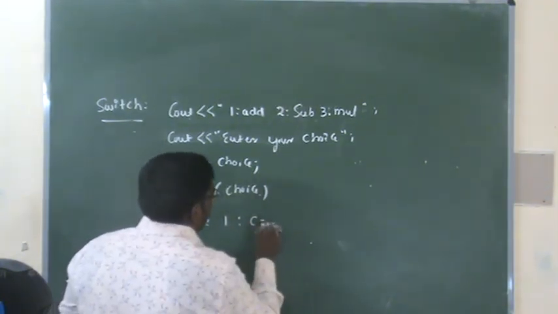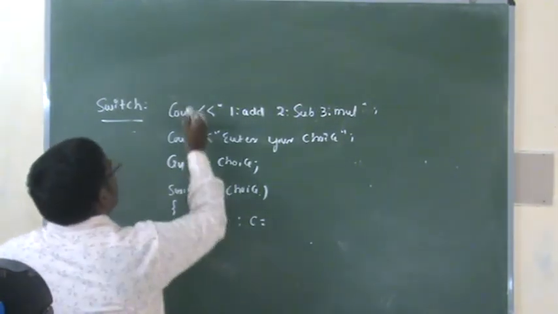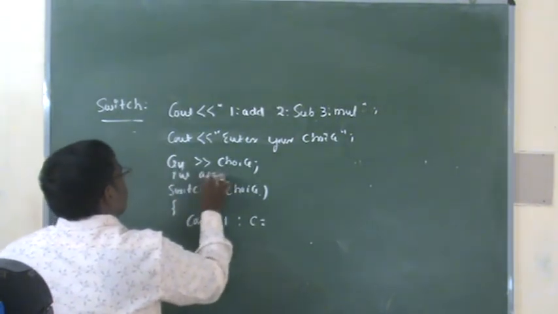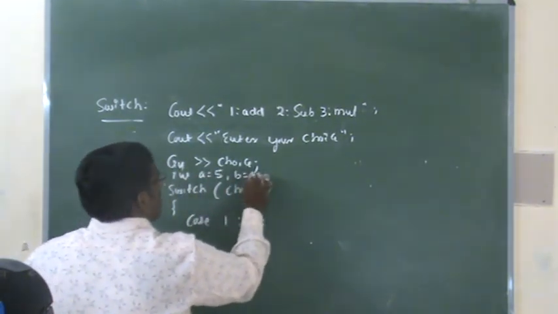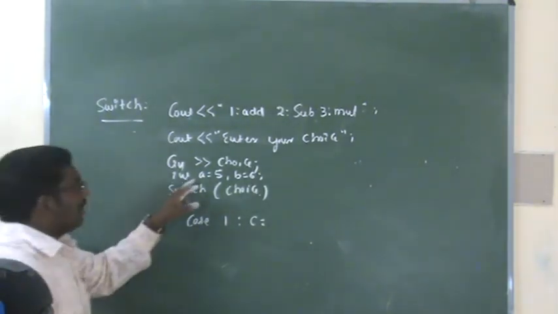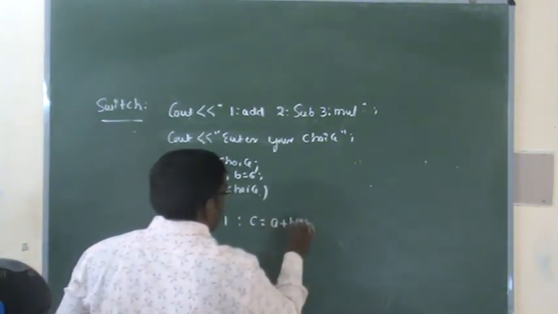Again, here we need to perform which operation? Addition operation. Before that, if you want, we can include int a is equal to 5 and b is equal to 6. Instead of retrieving the values for a and b, just write a is equal to 5 and b is equal to 6. c is equal to a plus b.